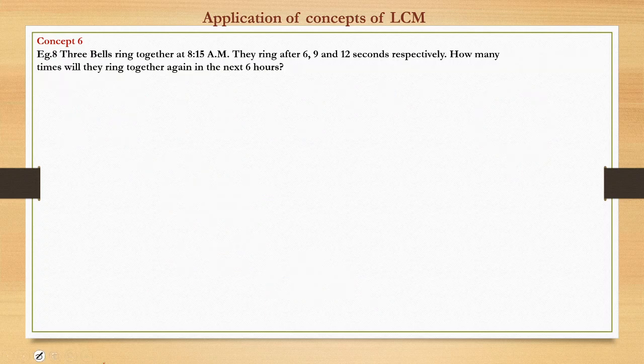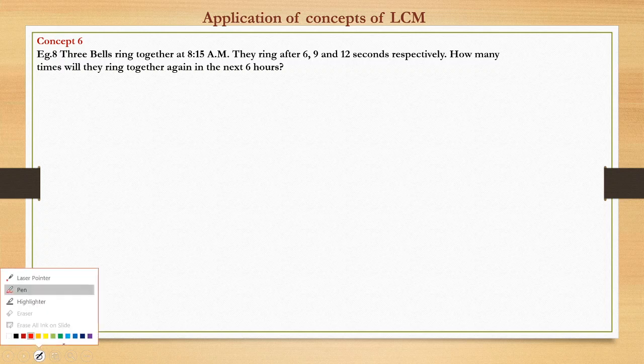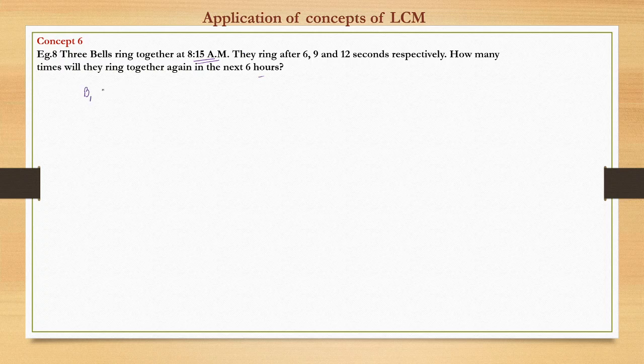Now we'll see another question that says three bells ring together at 8:15 a.m. They ring after 6, 9, and 12 seconds respectively. How many times will they ring together again in the next 6 hours? Okay, so see here. Suppose bell 1 rings at, say, 8:15 now.